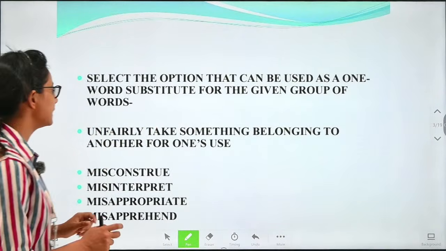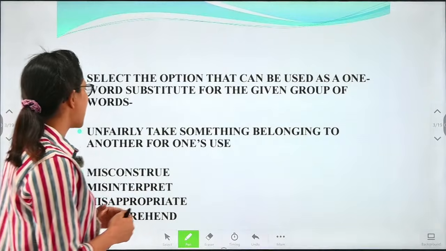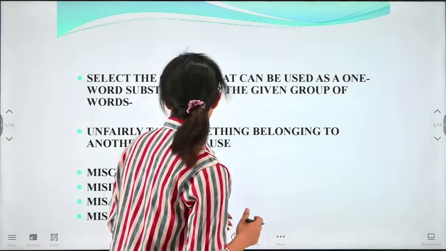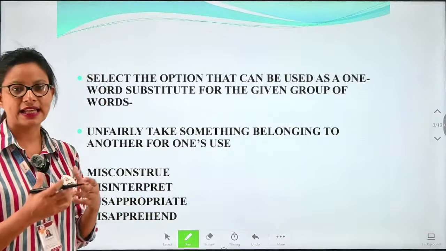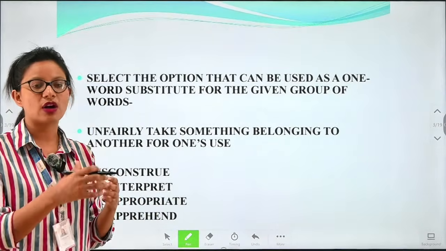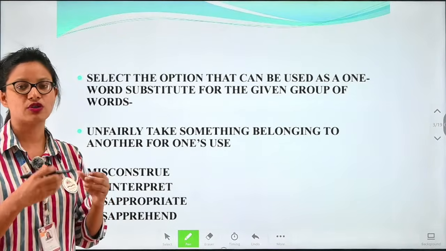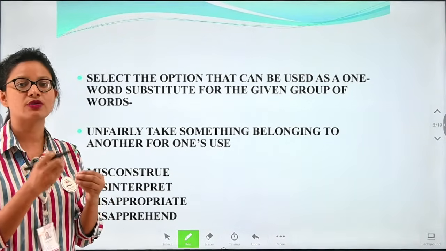We are given: unfairly take something belonging to another one's use. Means when we try to unfairly take someone's thing, what do we call that person in one word?